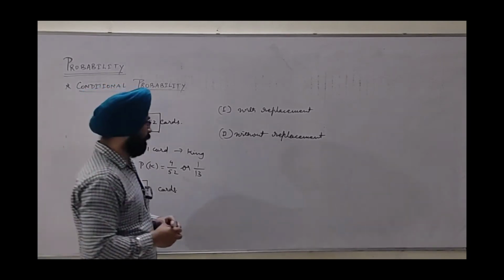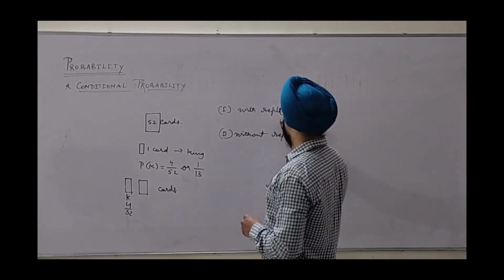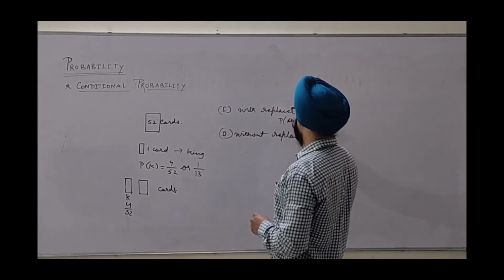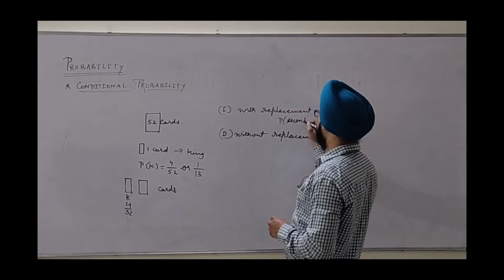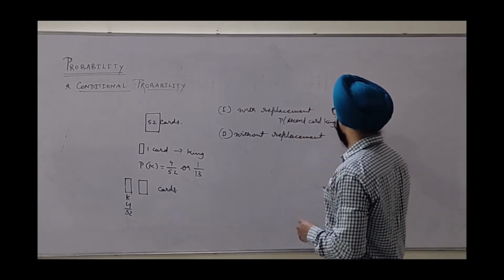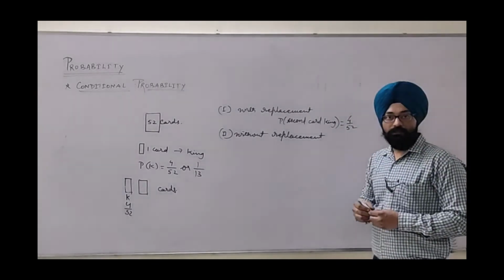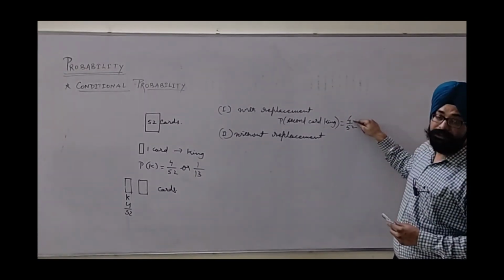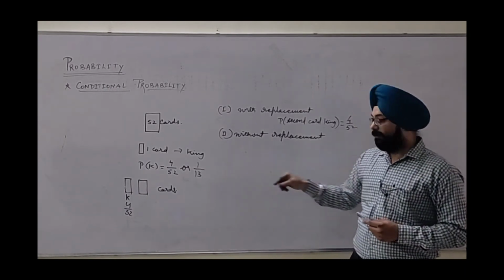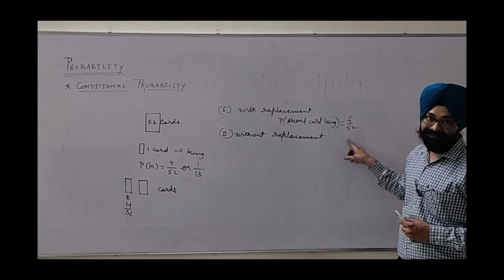Now my question is, what is the probability of the second card being a king? In the case of with replacement, the probability is 4 upon 52 as it is. Why? Because there was no change in the number of kings, and no change in the total number of cards. It remained as it is.